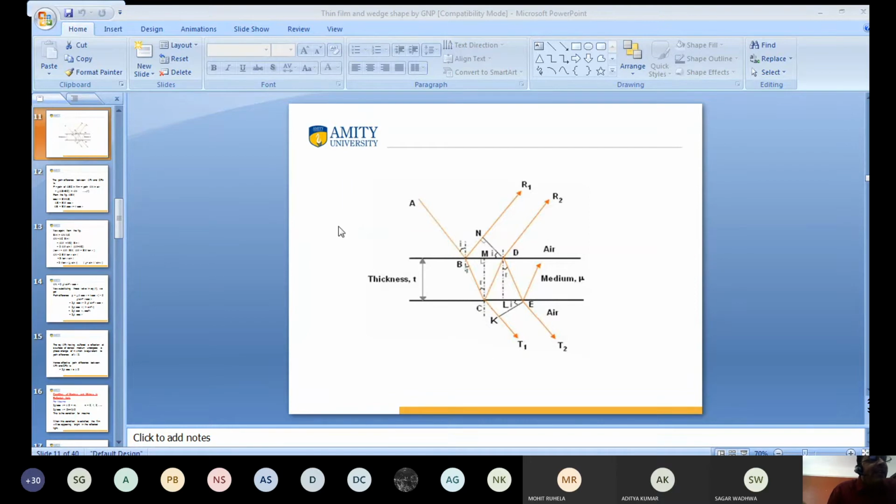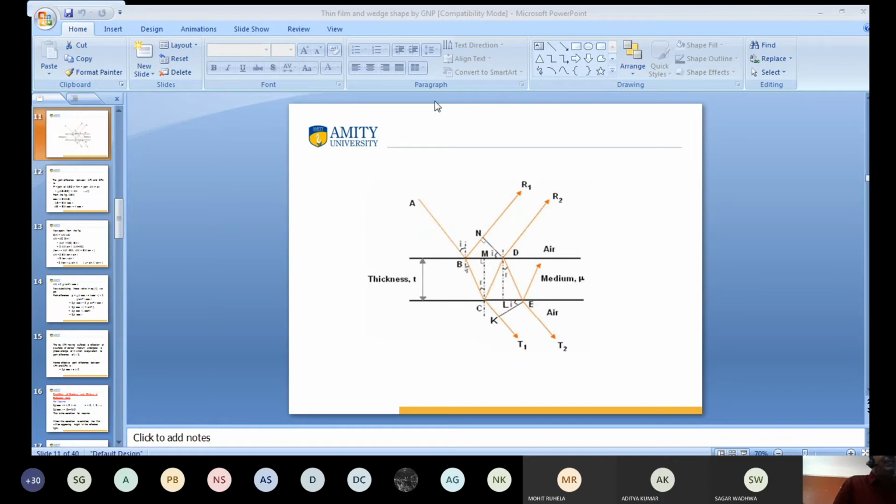This is T1, okay? And again at point D, this is air. At point D, again, some part of light is reflected and some part of light is transmitted. Again at point P, some part is reflected and some part of light is transmitted. So this is the R1, R2.